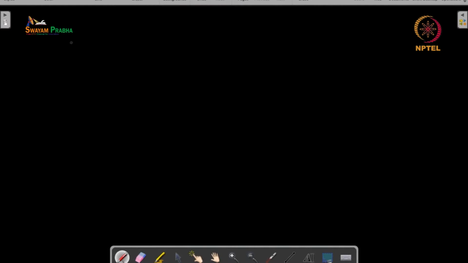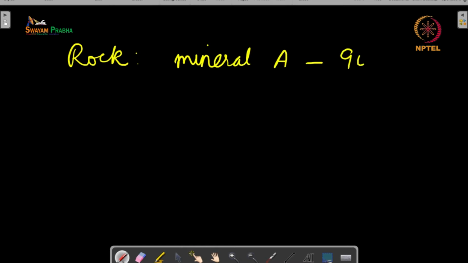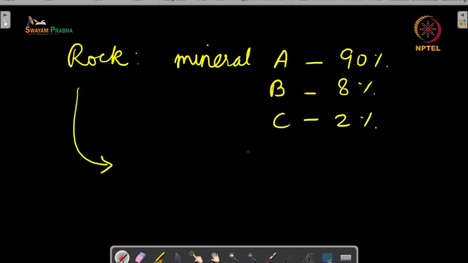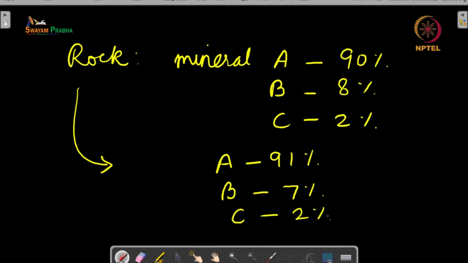So let us consider a rock, and this rock has mineral A, which is, say, 90%, mineral B, which is, say, 8%, and mineral C, which is, say, 2%. Now we can have another rock with composition of A, which is 91%, B, which is 7%, and C, which is 2%.